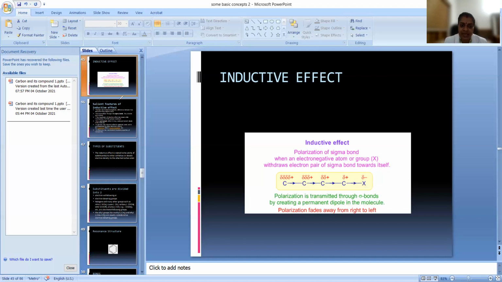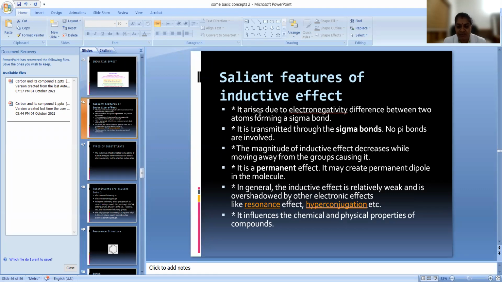Now let us see some of the salient features. Already we discussed what the salient features of inductive effect are. It arises due to electronegativity difference. If you are taking CH3CH2CH2Cl, there is an electronegativity difference between the carbon and chlorine, so then only this effect will be there. It is transmitted through the sigma bond. So the condition is it is not a pi bond; it is transmitted through the sigma bond. No pi bonds are involved.